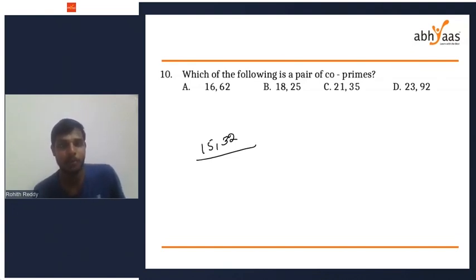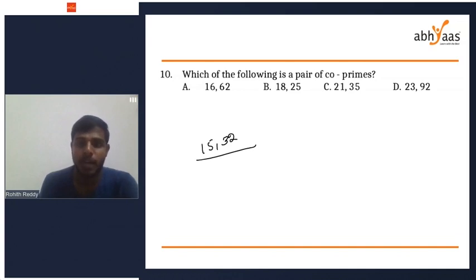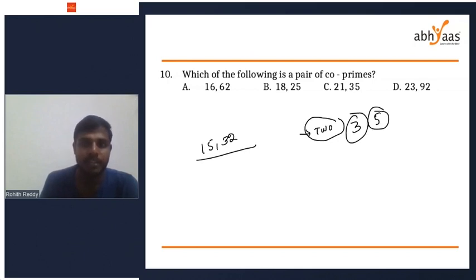What are co-primes first of all? I would say two numbers are said to be co-primes if they have only one common factor. If you take, for example, 3 and 5, what are the factors of 3? 1 and 3.